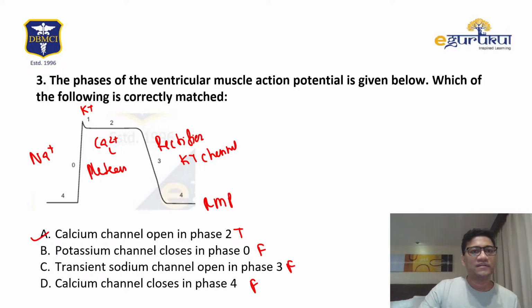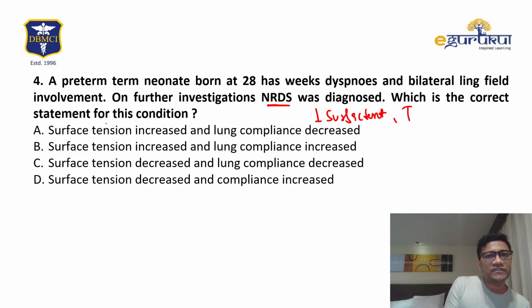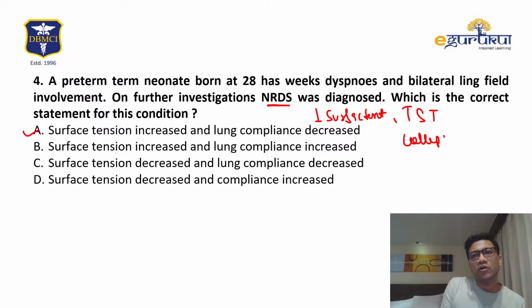Okay, next question. Preterm baby. I'm just doing it fast because all of these have been discussed already in the classes. So it is neonatal respiratory distress syndrome. What is the reason? It's basically lack of surfactant, so there's decreased surfactant. Again, as I've discussed in class, that causes increased surface tension, and compliance will decrease because it causes collapse. So increased surface tension, collapsed alveoli, and the expansion of the lungs becomes difficult.